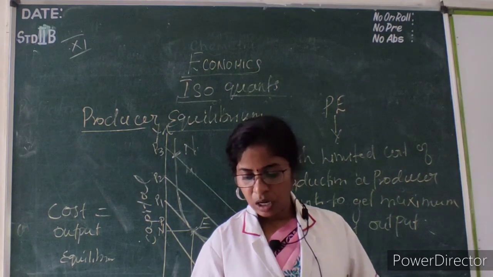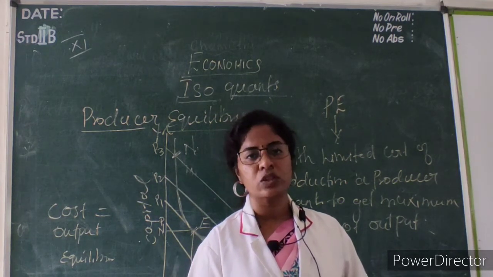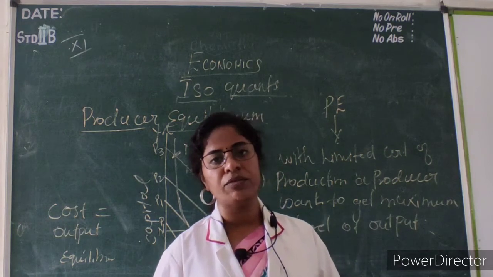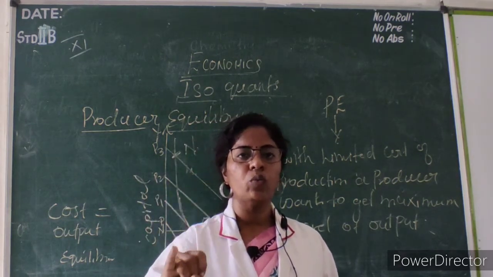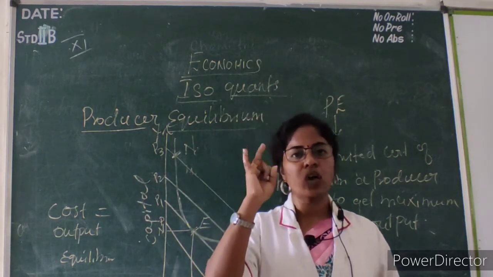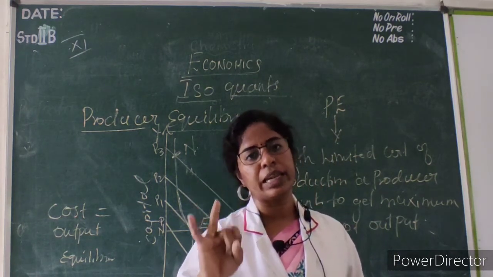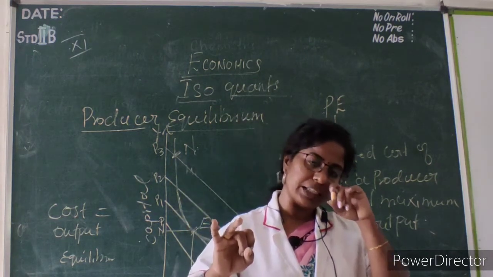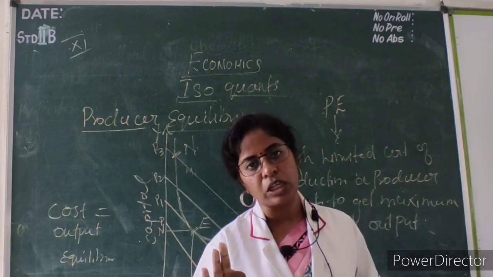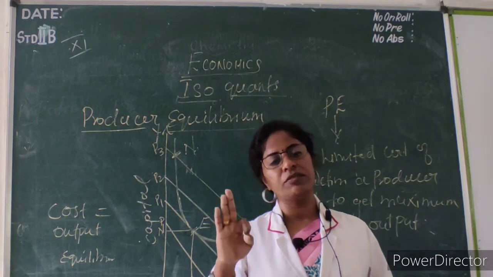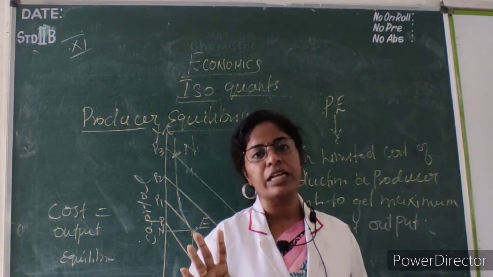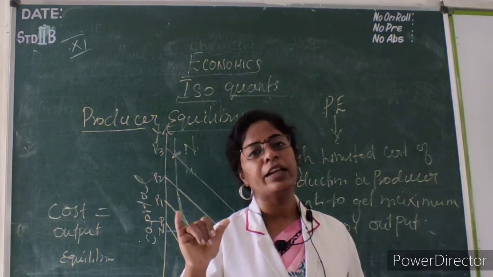Okay. So up to this, isoquants is over. Under production, we saw what is meant by production. We saw the four factors of production: land, labor, capital and organization. Then we saw the production function, which is classified into two: short run and long run.